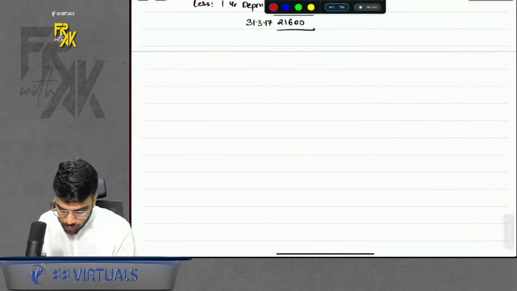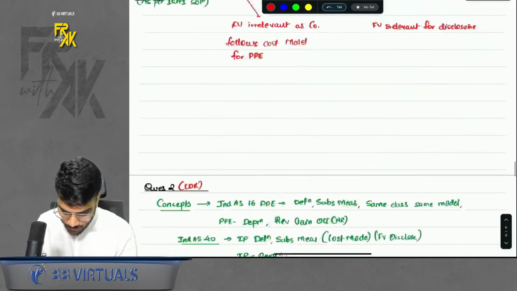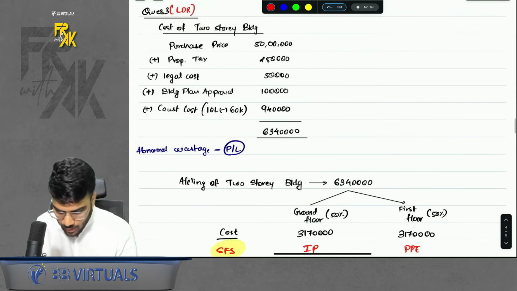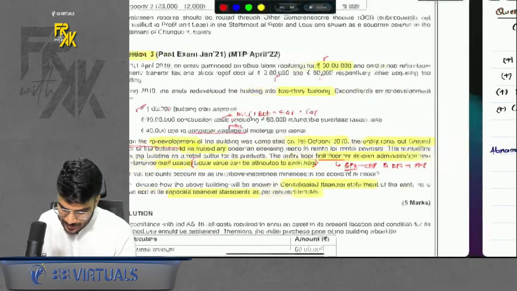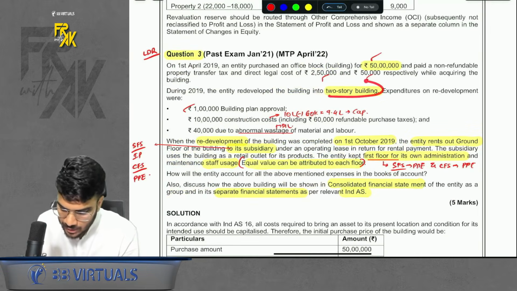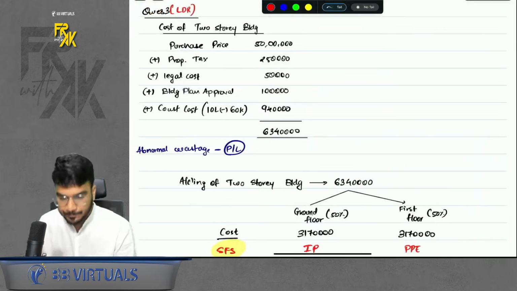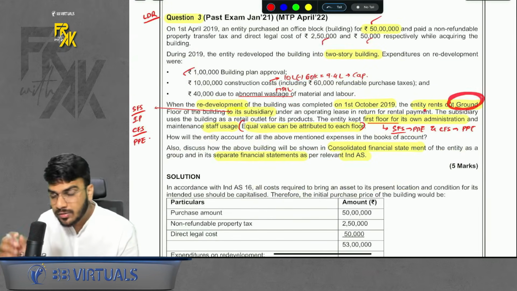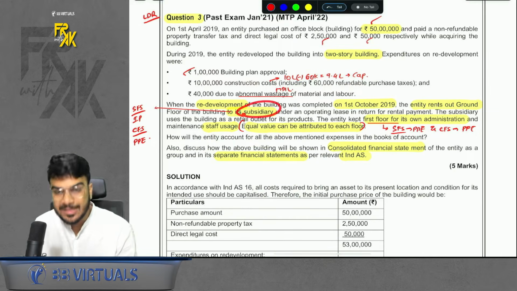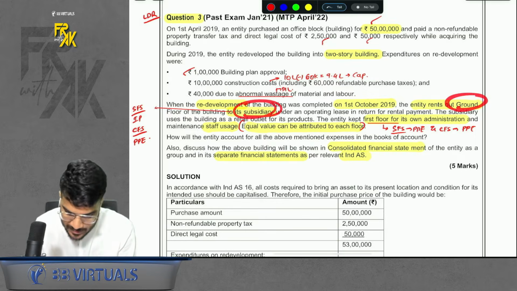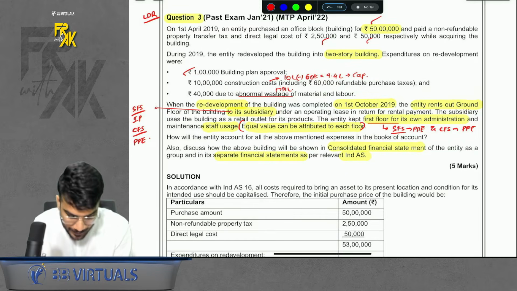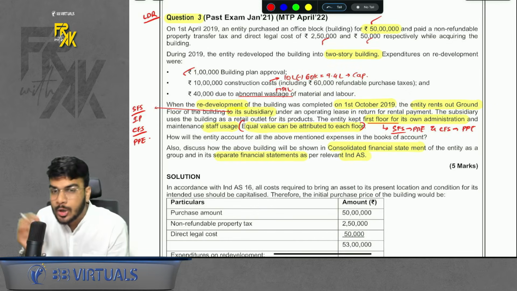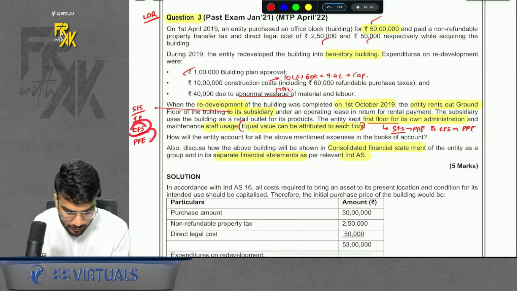So ideally you get a total cost. If you consider all the expenses, I guess you will get 63,40,000. Now the important part is the question says that it has a 2-story building. That means it is a 2-floor building. Now the relevant part here is, it says out of these 2 floors, the ground floor is being rented to a subsidiary. Do you remember property leased to other group members? So when you are renting the ground floor to a subsidiary, from SFS point of view, the parent will say this is the IP. But from CFS point of view, because you are renting it to your own member, it will be PP only.